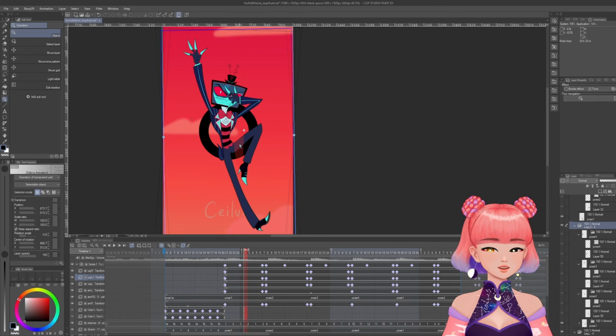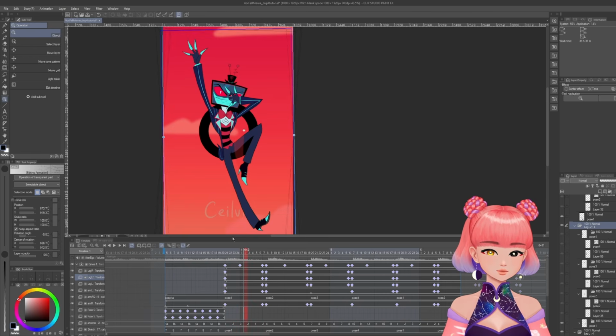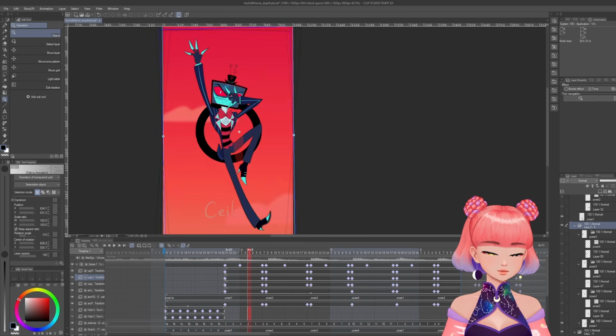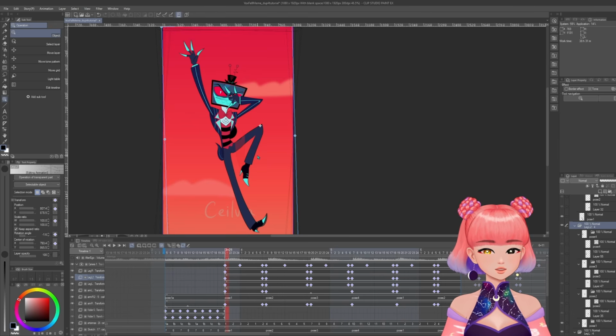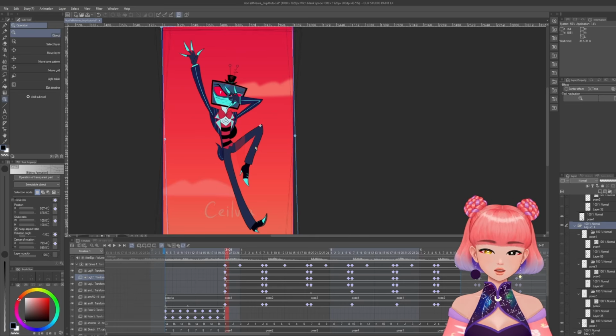The point is, when I animate this leg, I try to make both the upper leg and the lower leg move at the same time. Because if the upper leg stays in one place and only the lower leg moves, that kind of feels unnatural, because that's not how normal humans or normal demons move.